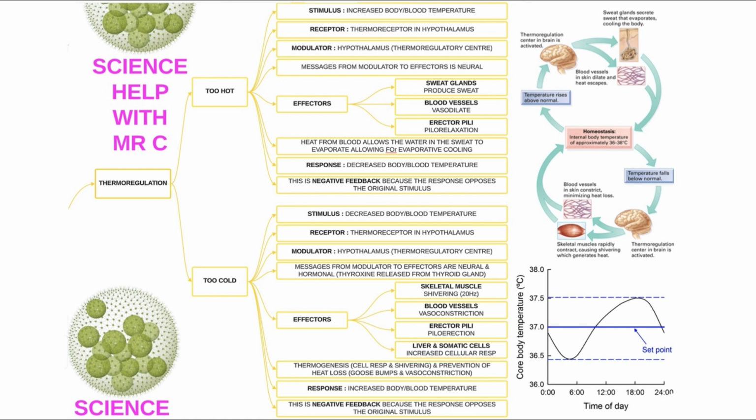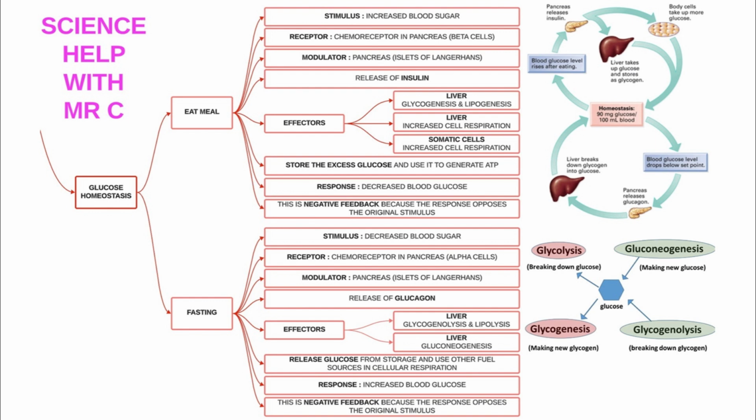Next, we're going to look at glucose homeostasis. So, we're going to look at what happens if you eat a meal. The stimulus here is increased blood sugar. The receptor is a chemoreceptor in the pancreas, in particular the beta cells. The modulator is the pancreas, and in particular the islets of Langerhans. And it causes the release of insulin. The insulin has effects on both the liver and the somatic cells, which are the effectors.